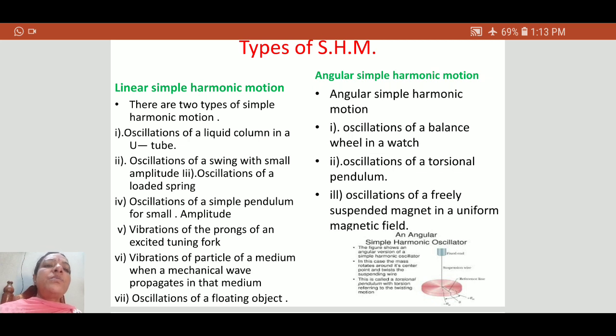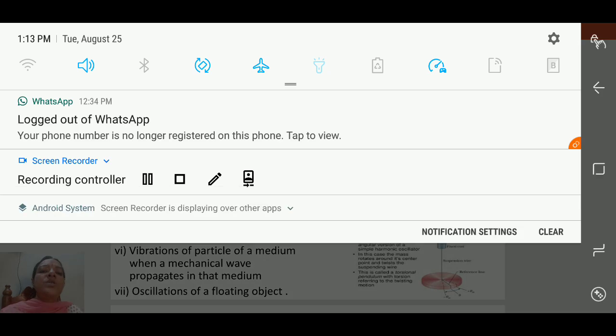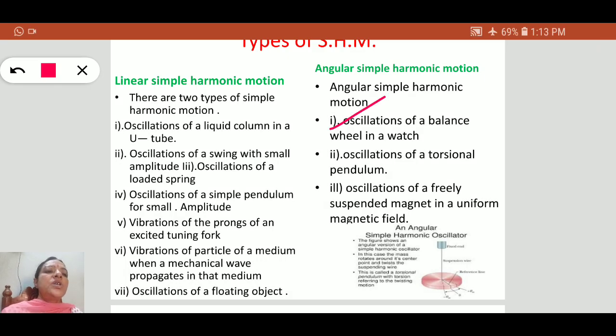This simple harmonic motion may be of two types, linear simple harmonic motion or angular simple harmonic motion. An example of angular simple harmonic motion is oscillations of a balance wheel. The best example is the torsional pendulum. For linear, examples are a loaded spring, oscillations of a floating object, and vibrations of the prongs of an excited tuning fork.